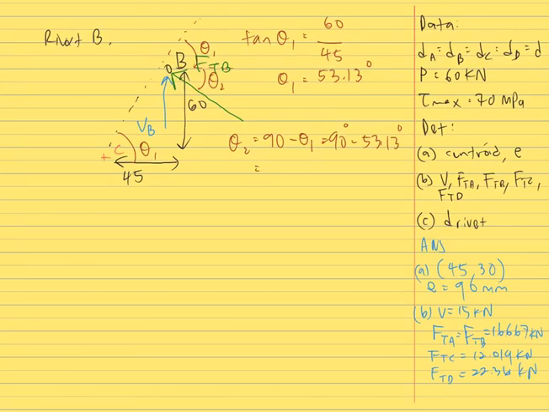So at the end we get theta 2 is equal to 36.87 degrees. The reason why we need to find theta 2 is that we want to resolve FTB into X and Y directions. So in terms of the X axis, FTB times cos theta 2, and in terms of the Y axis, FTB sin theta 2.